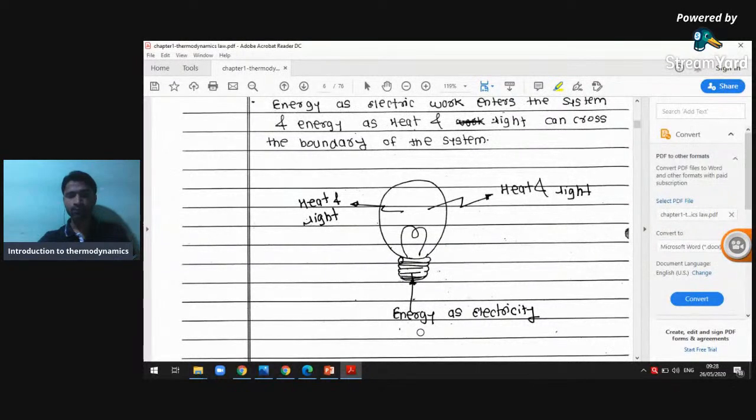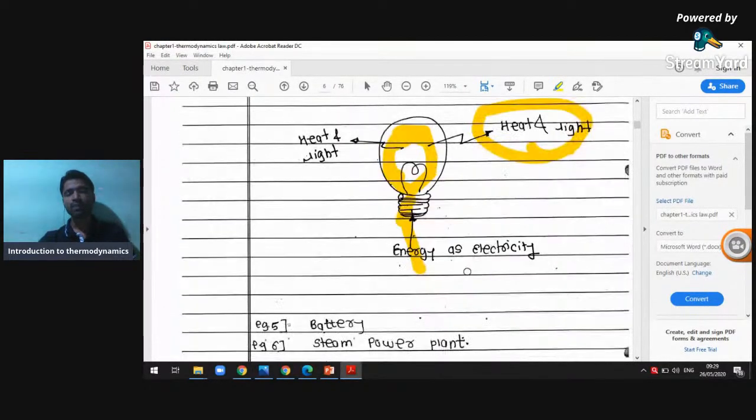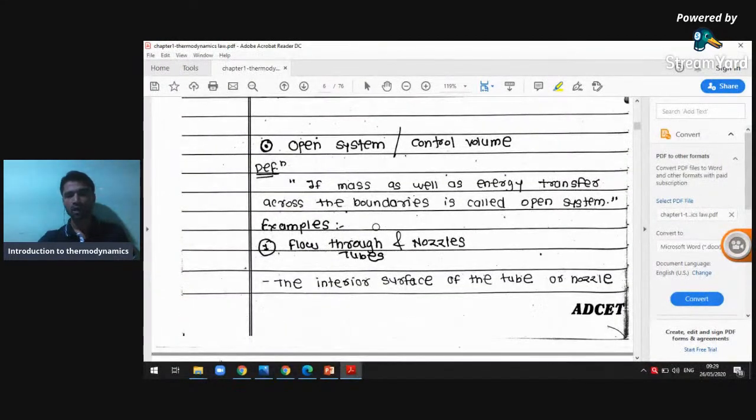If we see a bulb or lamp, electric energy enters the system. There is no transformation of the filament or the inert gas inside the chamber. There is only transfer of heat and light energy, so the mass of the system remains constant. Now, an open system, which we also call a control volume, is very important. Mass as well as energy transfer across the boundary of the system.